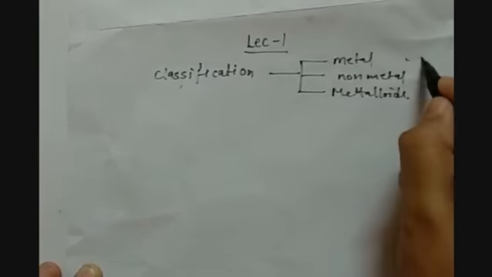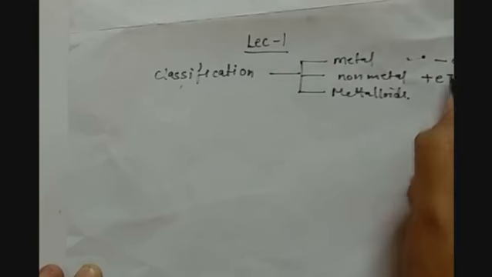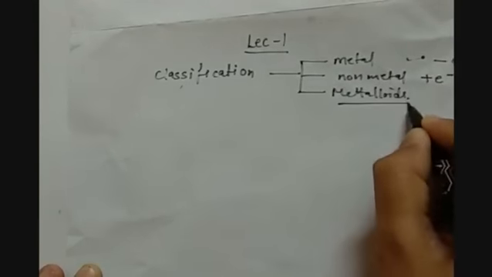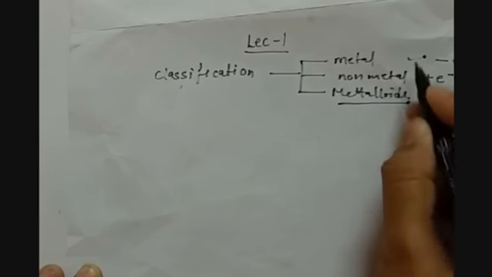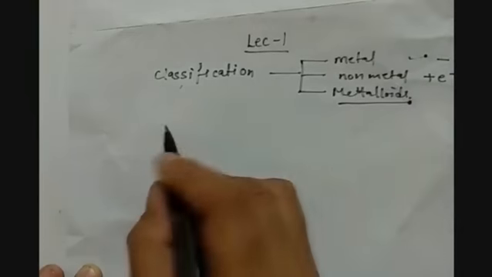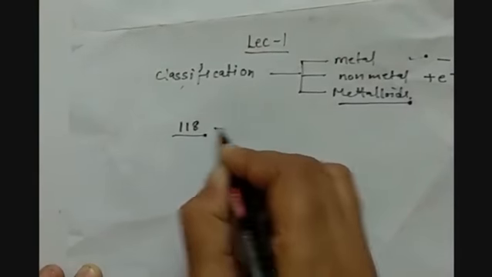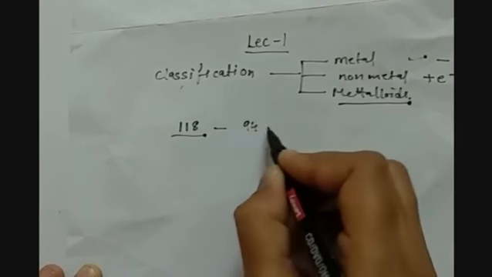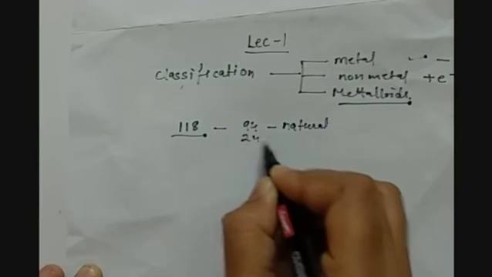Metals are electropositive in nature, that means they lose electrons. Non-metals are electronegative in nature, that means they gain electrons. Metalloids are the elements which behave like metals as well as non-metals, so they have the properties of both. In total we have 118 elements, among which 94 are natural while 24 are synthetic.